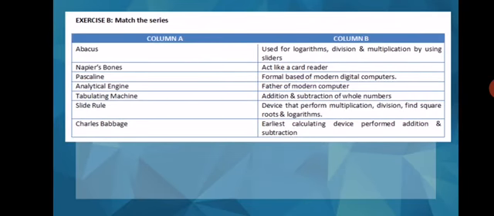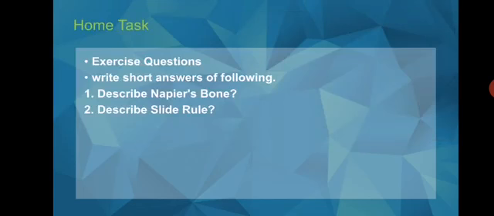Number 6: Storing and accessing your data on the internet instead of on some hard drive is dash. In exercise B, you have to match the following, column A with column B. In the home task, you have to complete the exercise questions of your book. Write short answers of the following. Question number 1, describe Napier's bone, and question number 2, describe slide rule.